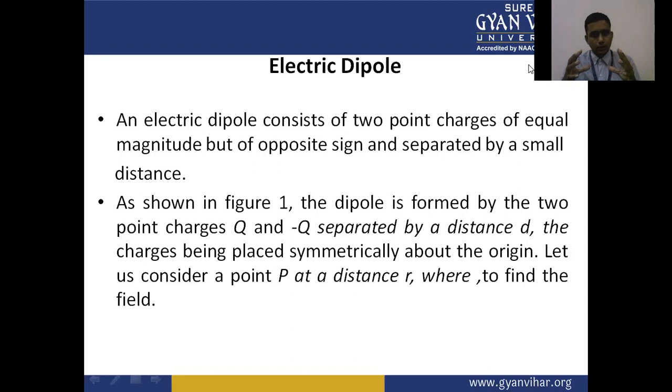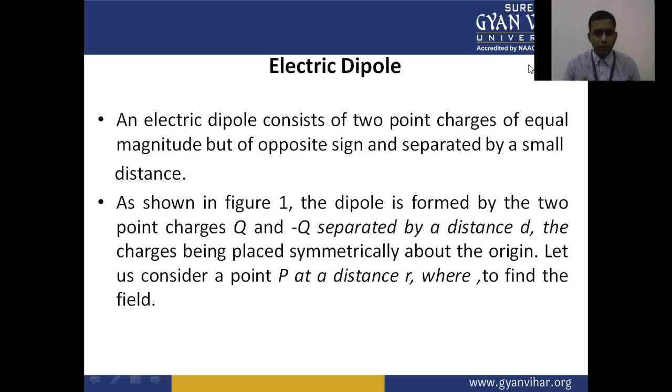So the magnitude of these charges will be the same, but the sign is opposite, and they are separated by a small distance. So the electric dipole is formed.